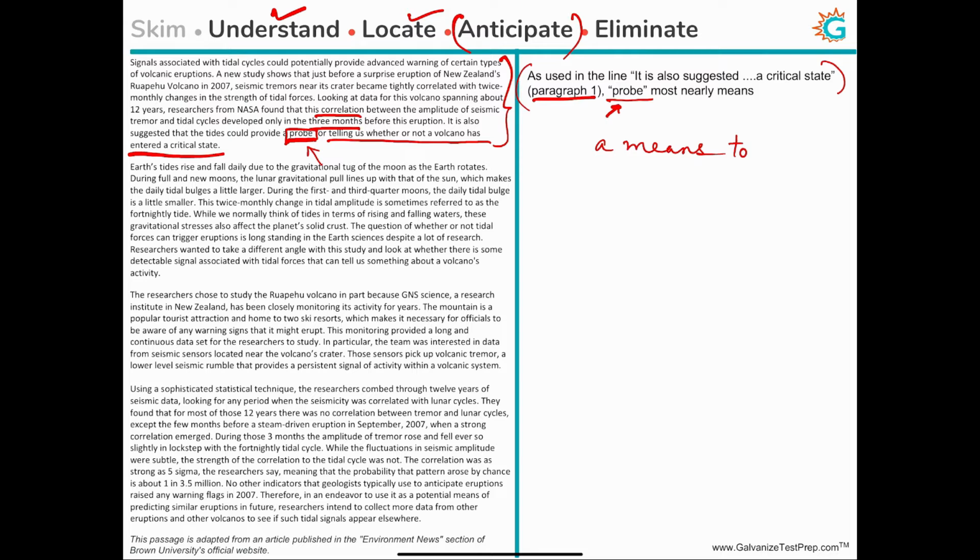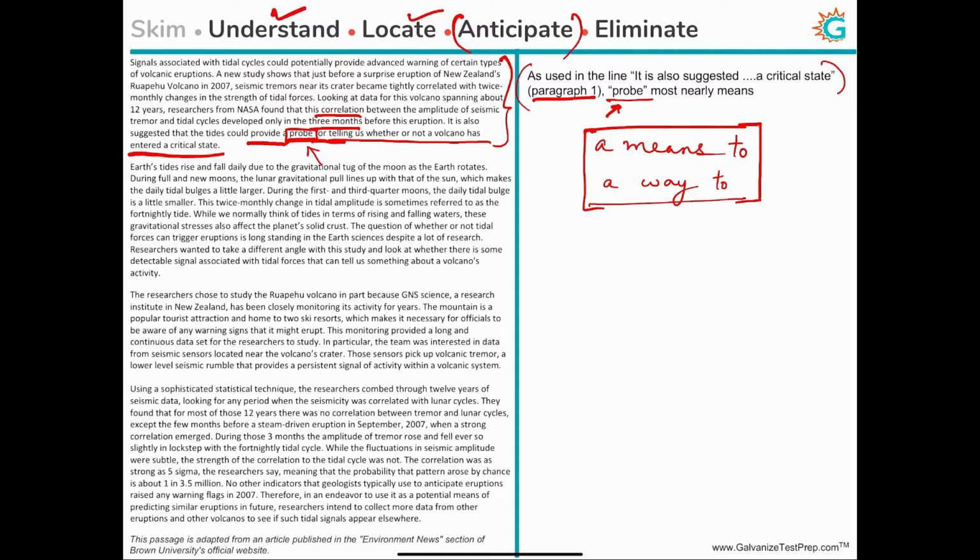So it could be a means for identifying that, or it could be a way to identify, right? Because that's kind of what the context is about, because it is a way to tell us whether something has happened. So it could provide a way of telling us. It could provide a means to tell us something. So let us first anticipate that the answer choice is going to mean something like this. All right. So again, it's very important not to look at the answer choices until you have anticipated what the answer could be.